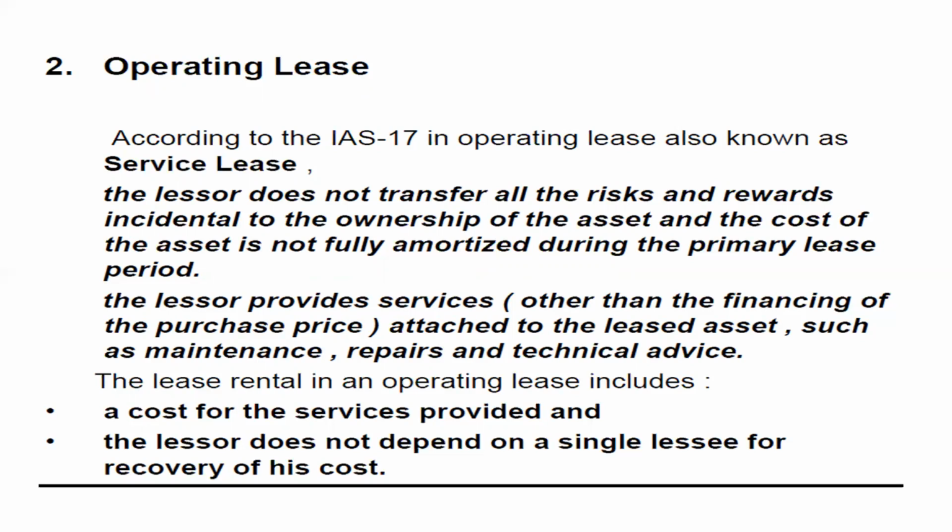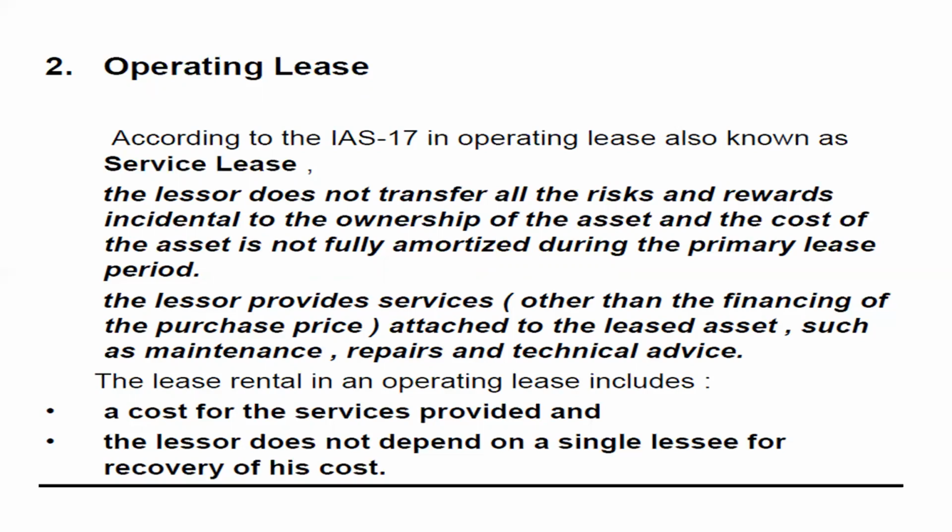The lessor does not transfer all the risks and rewards incidental to the ownership of the asset, and the cost of the asset is not fully amortized during the primary lease period. When you understand the financial lease, the operating lease can easily be understood. What is not a financial lease is always an operating lease.